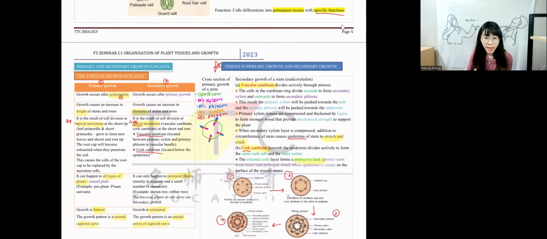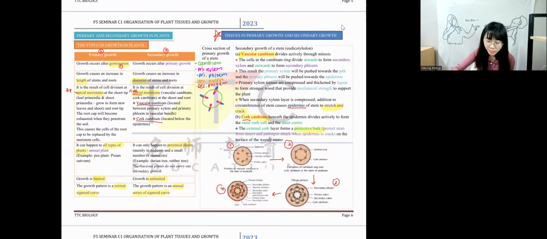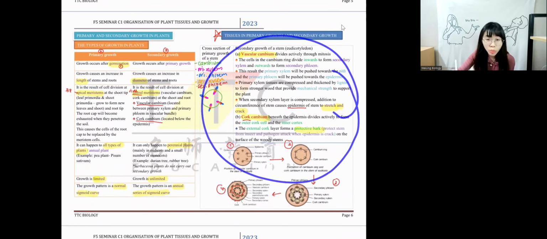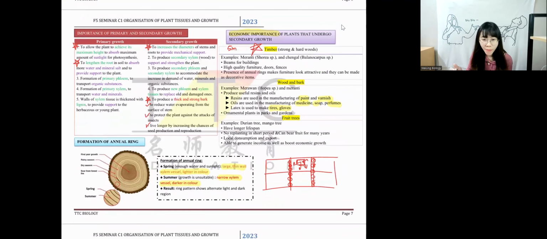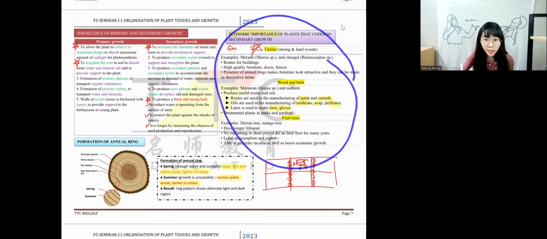AC and structural question. And then page 6, the most important part is actually how do you form into a secondary growth? This is one of the commonly asked AC questions. Not AC, also structure, guys. You also have to know. Remember everything here is related to vascular cambium and cork cambium. Okay, and then for page 7, you have to know about the importance of secondary growth towards economy, towards humans.